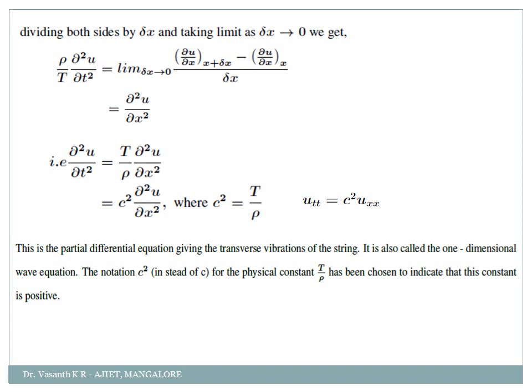Then you take the assumptions, the string is flexible, all those 4 assumptions you take. After taking the assumptions, you again explain the diagram. In that, between P and Q the length is delta x, and along P draw tangent T1, and along Q you draw tangent T2. Since the string is stretched along the horizontal axis, the vibration will take place only along the vertical axis. So along the horizontal it will be constant. Which one can I take as constant? T1 cos alpha is equal to T2 cos beta is equal to some constant T.